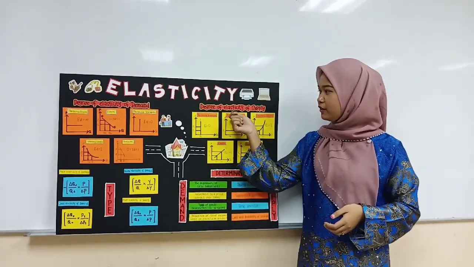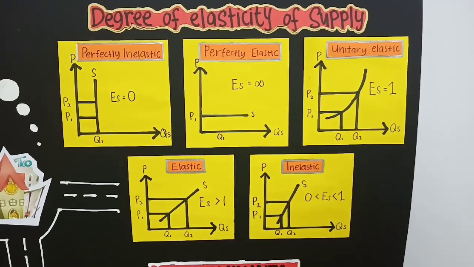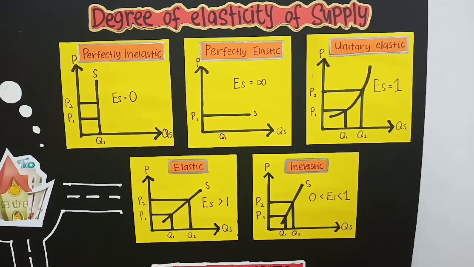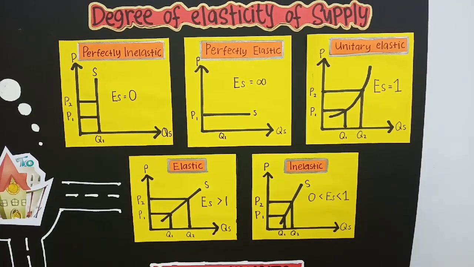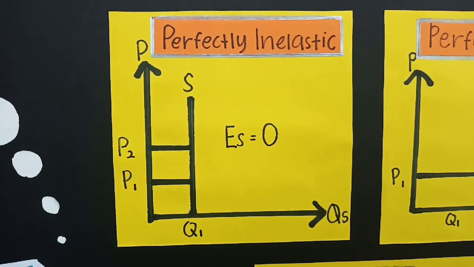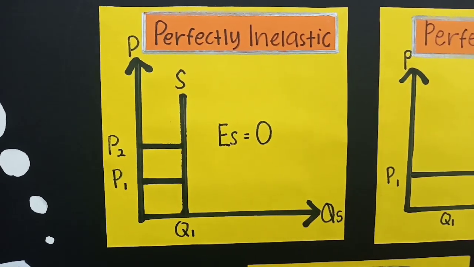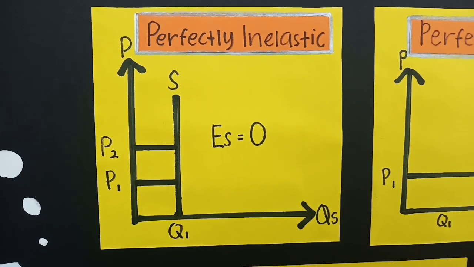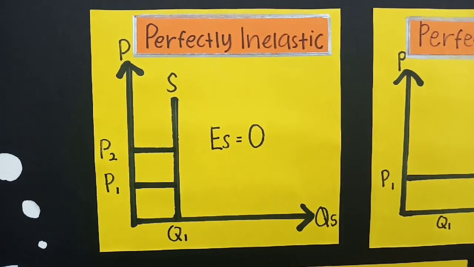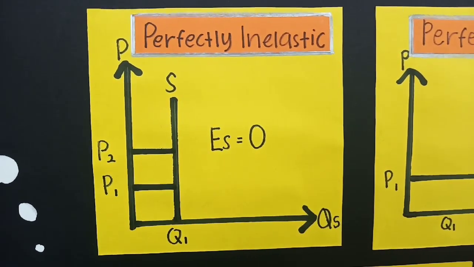There is also a degree of elasticity of supply. Degrees of elasticity of supply are divided into 5, which are perfectly inelastic, perfectly elastic, unitary elastic, elastic, and inelastic. Perfectly inelastic is when quantity supplied remains unchanged with change in price. It is said to be zero or perfectly inelastic supply. Such a situation in a graph is represented by a straight line which is parallel to the y-axis.